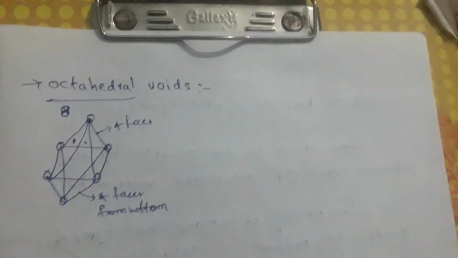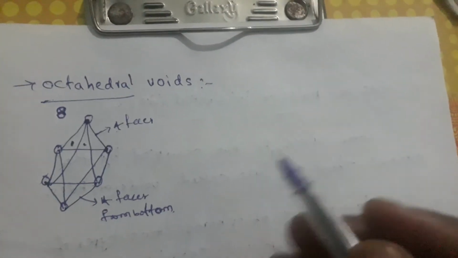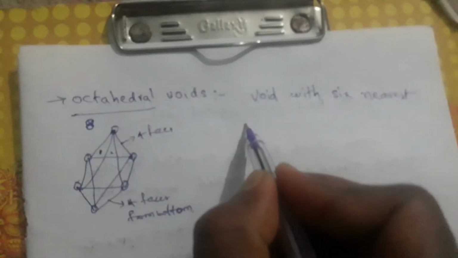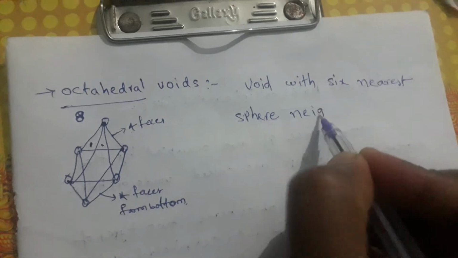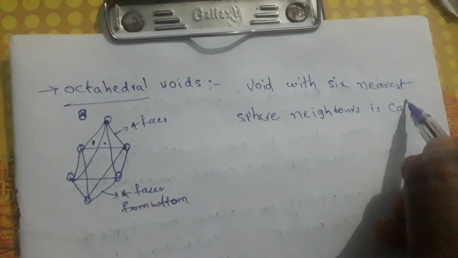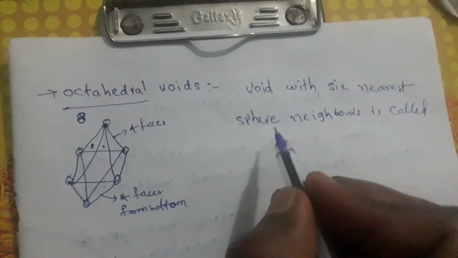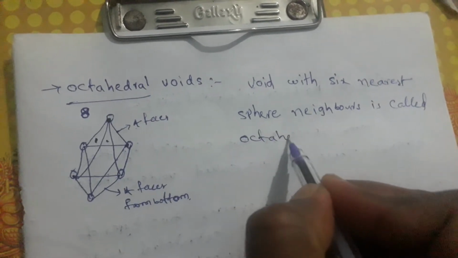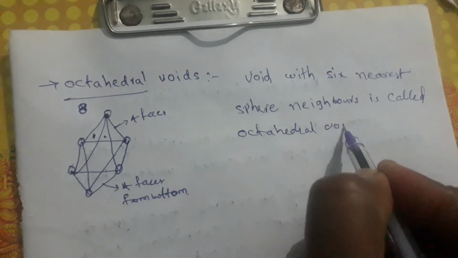So 6 atoms, how can we write the definition? A void with 6 nearest sphere neighbors is called an octahedral void.